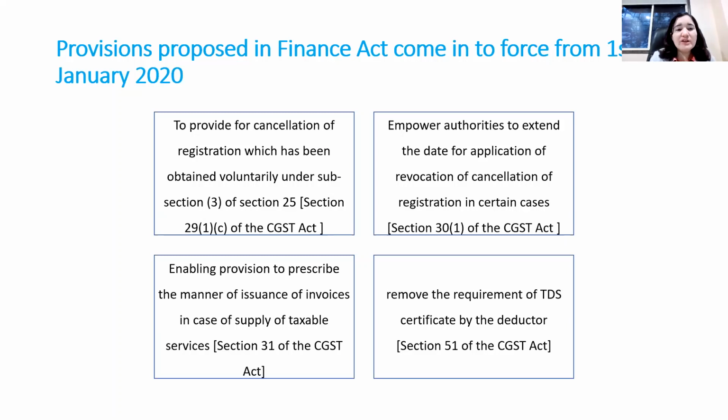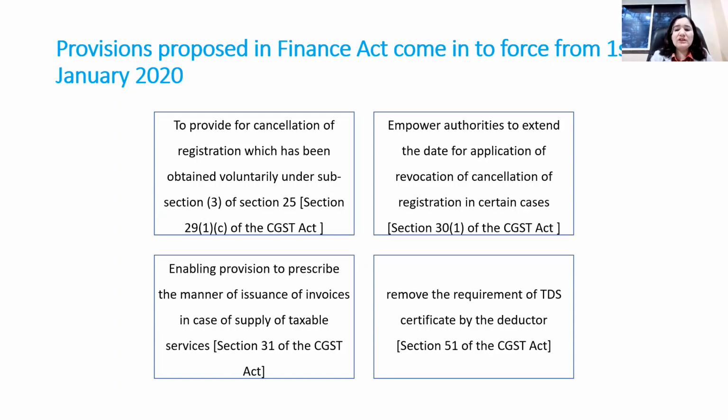Now, there are certain provisions enacted from 1st January 2021 that provide for cancellation. In case of voluntary registration, if you opted for voluntary registration and after 2-3 months you find there is no supply and you want to cancel the registration, then Section 25(3), as amended, allows the taxpayer who opted for voluntary registration to cancel their registration.